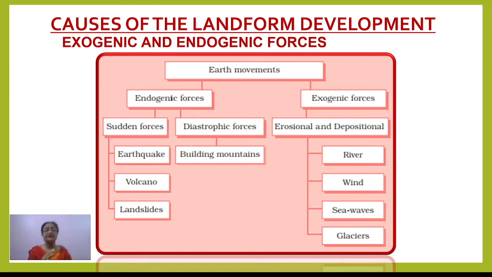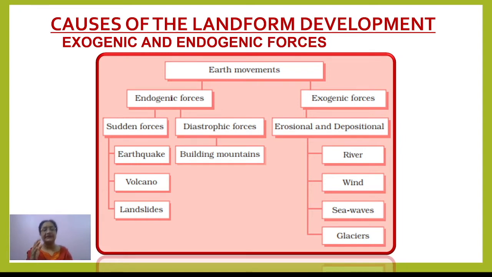But the other type is very slow movement. That means when any landform is being formed, suppose any mountain building force or continent building force is working, all these building forces, especially the mountain building forces, come under diastrophic forces. Okay.